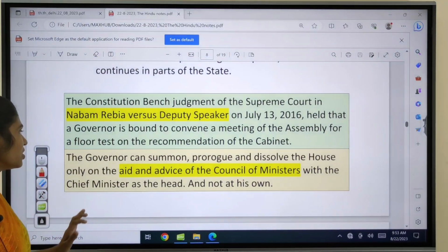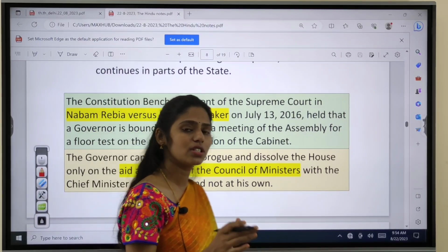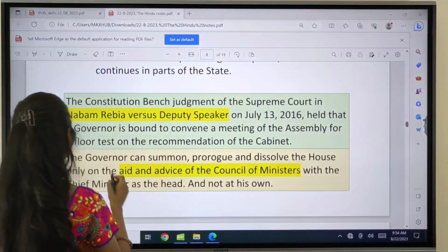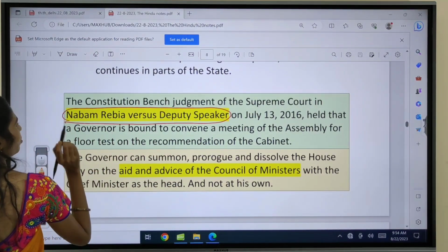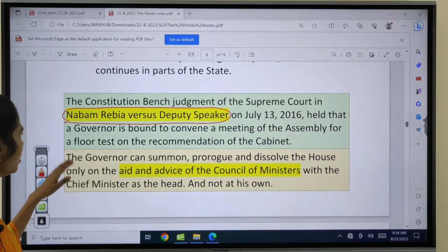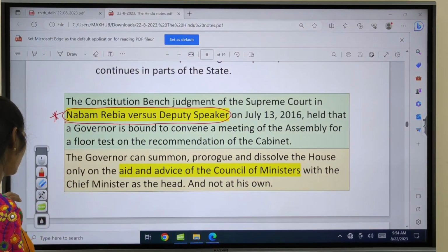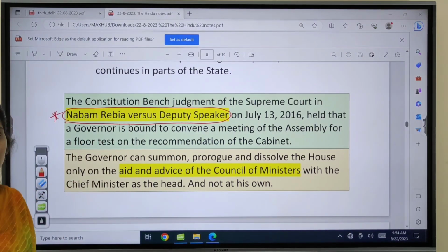And here you have to see the constitutional provisions. Especially, you have to see one important Supreme Court judgment, that is the Nabam Rebia versus Deputy Speaker case of 2016. You have to remember this case for sure, so please make a note of this. That is the Nabam Rebia versus Deputy Speaker 2016 case.